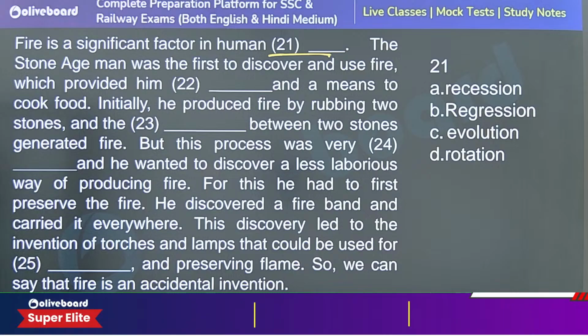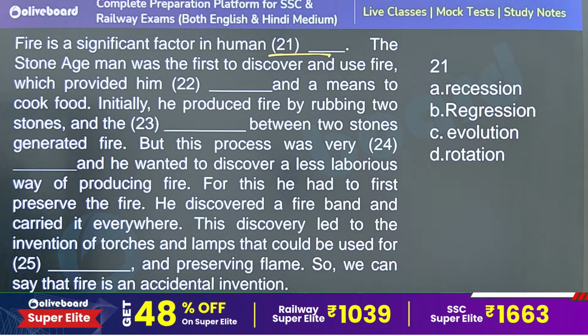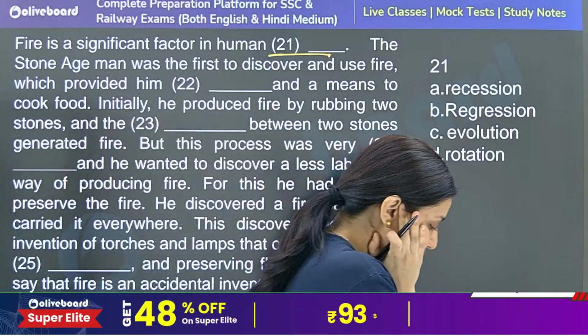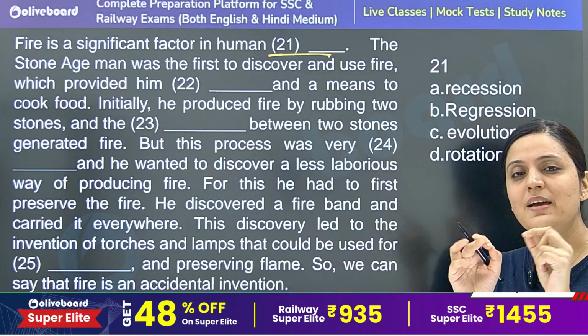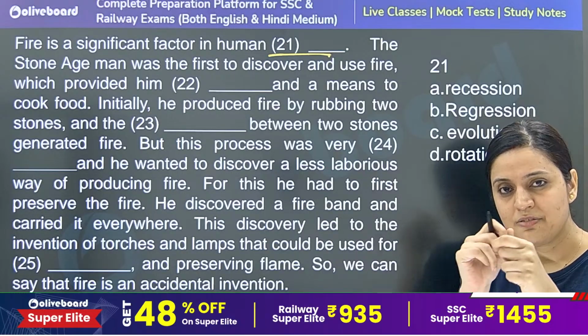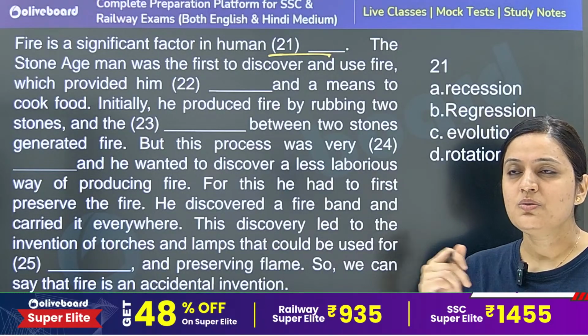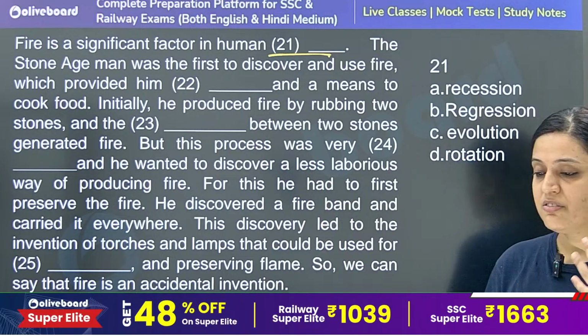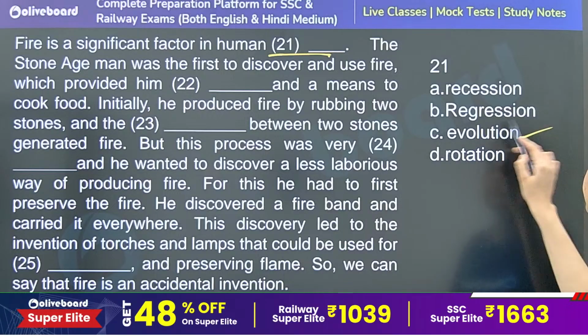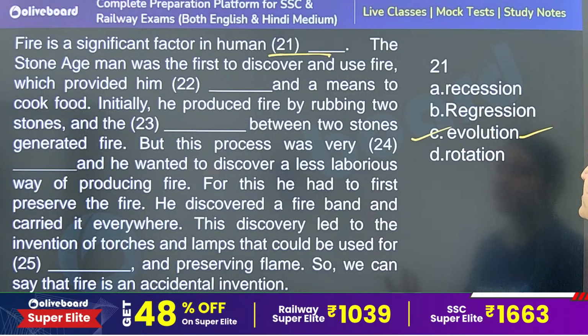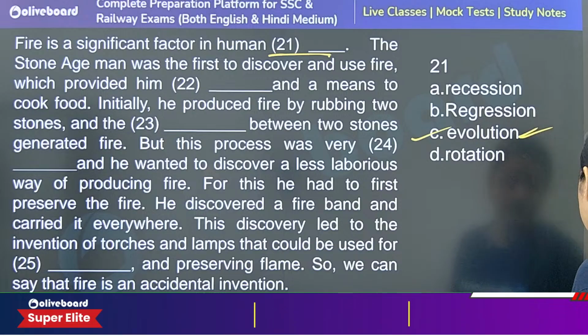Fire is a significant factor in human dash. So you all might have heard about early man, Adi Manav as we say in Hindi. What we have heard about early man, those primitives, is that they invented fire just by the friction of two stones. So this is what this passage is talking about. Fire is a significant factor in human evolution, how we evolved. Option number C is the correct answer. Regression, recession, rotation are not making the correct context. Option number C is the correct answer.